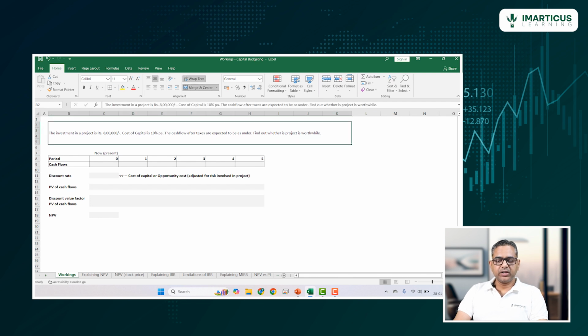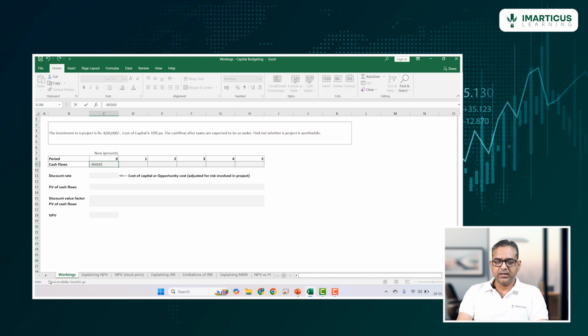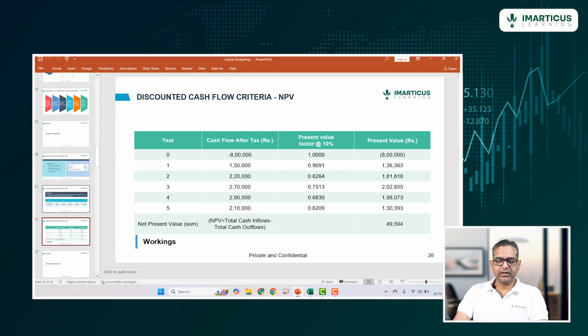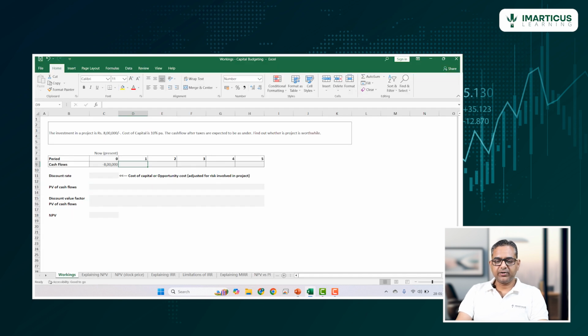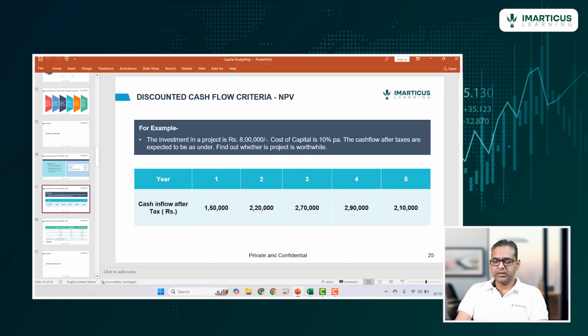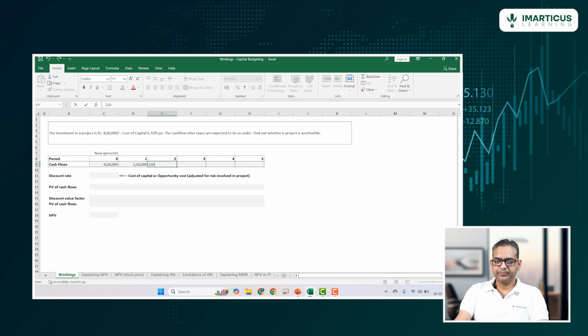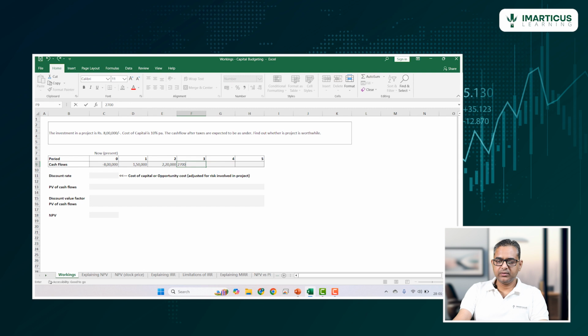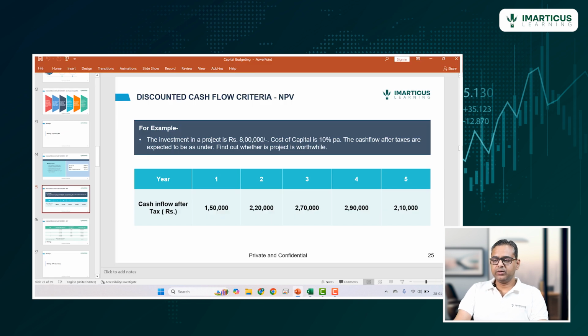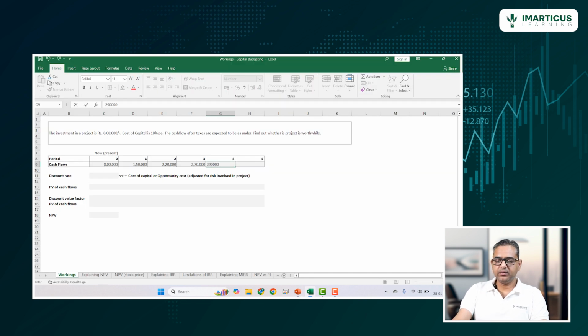The investment in the project is 8 lakhs, so we will do minus 8 lakhs, and the expected cash flows are 150 after 1 year, 220, 270, 290, and 210.